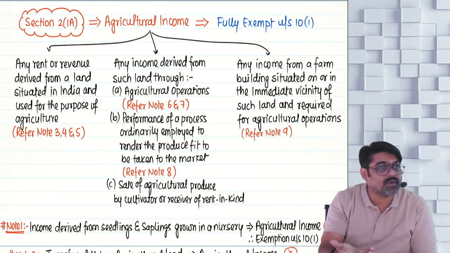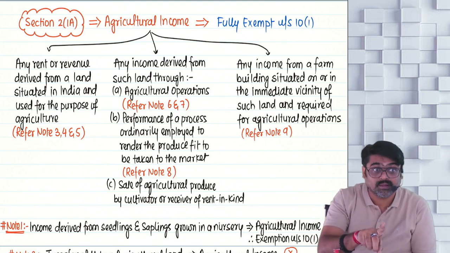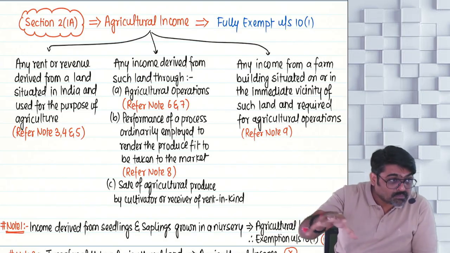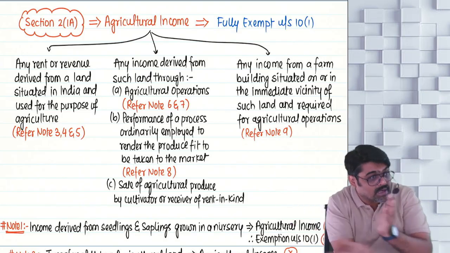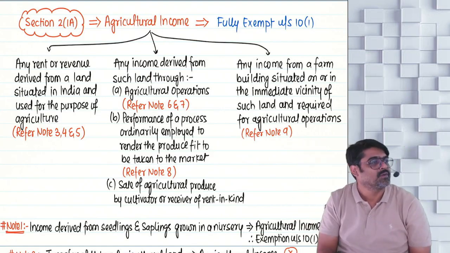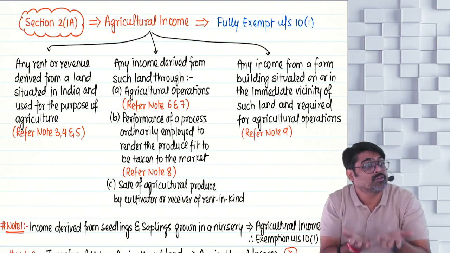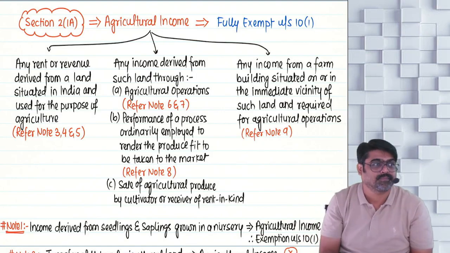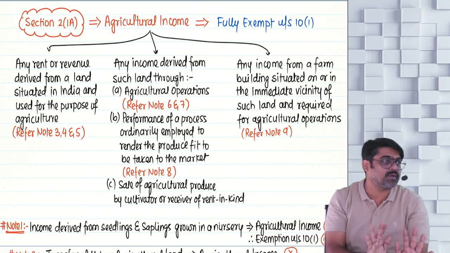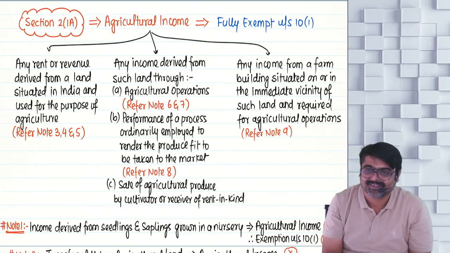Your entire farm produce becomes bad if it is not dried. So for a certain number of days after they are harvested, they are laid on the farm itself so that they are dried in the sunlight. So the process of drying is an ordinary process which is required to make the produce fit to be taken to market.